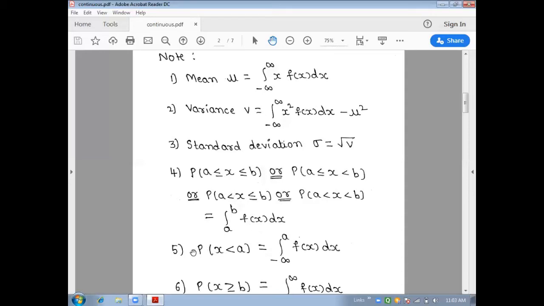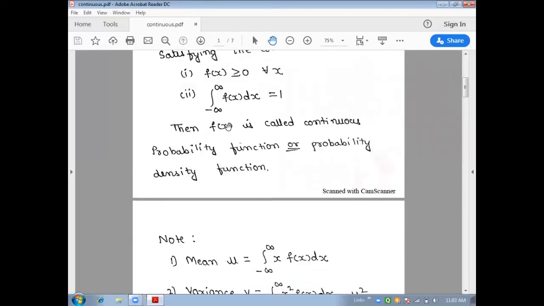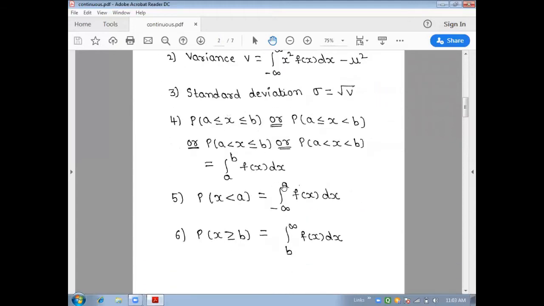Next, the fifth note: probability of x less than a. Here the upper limit is given. The lower limit, from the definition of the PDF, starts from minus infinity, so we take the lower limit as minus infinity.